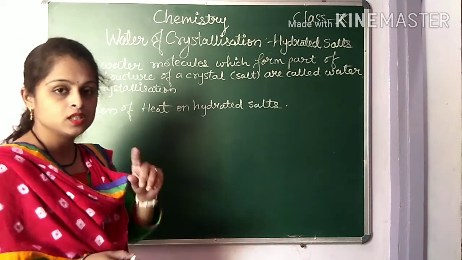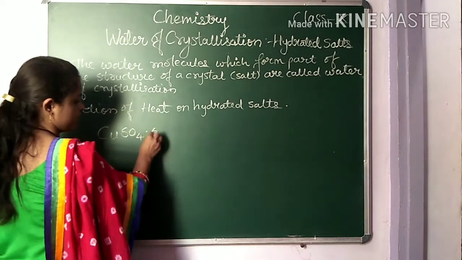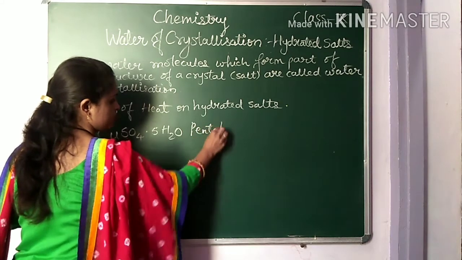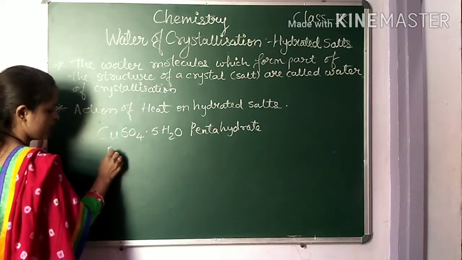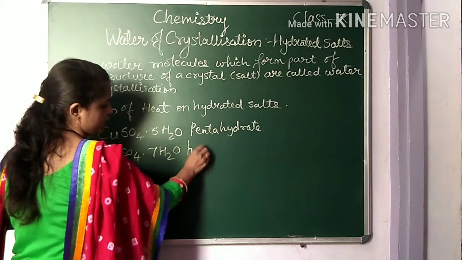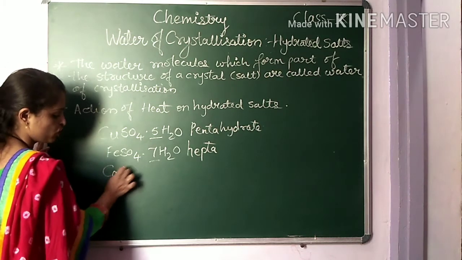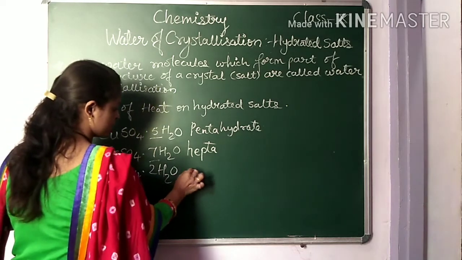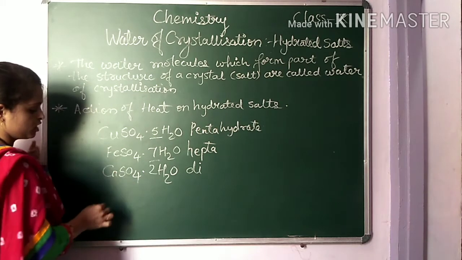Is it clear? See, copper sulfate is there. It contains 5 molecules of water. It is called pentahydrate. Then, if you go through iron sulfate, it contains 7 molecules of water. It is called heptahydrate. Hepta for the 7, penta for the 5. Now we saw that plaster of Paris, calcium sulfate, this is gypsum, it is dihydrate. These are some formulas which we studied.